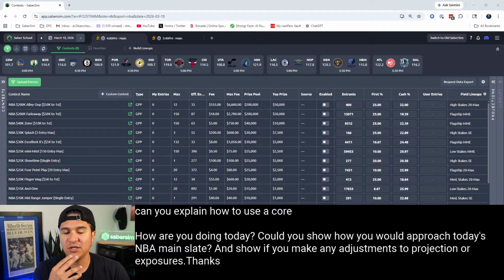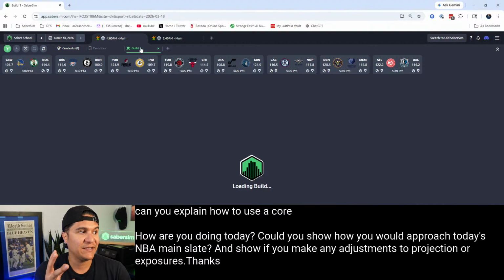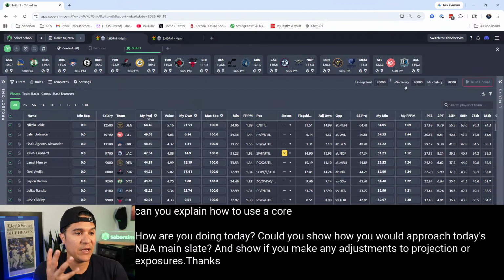Thanks. Okay, so I'm going to do a demo as if I wanted to use a core for NBA. That's what I'm going to do here. So I'm going to go over to the NBA main slate. I'm going to go to a new build. Now if you want to use a core, I think there's a couple different ways to do this.